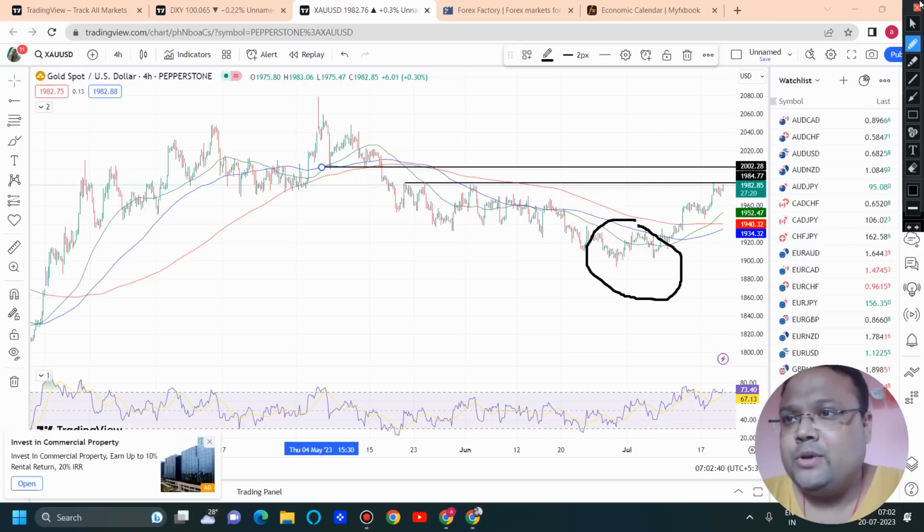So 1982 is the present level right now, and as I said, if the market breaks 1984, and there's a high chance that the market will break also, we can go for a buy above the 1984 level, and then the market will be approaching the level of 2001 to 2005, and 2001-2005 is also not a very strong resistance. Yes, there will be a small bump, there will be some small correction around the 2001-2005 level. That's it. And if the upside continues, then the market will break the 2001-2005 level as well.